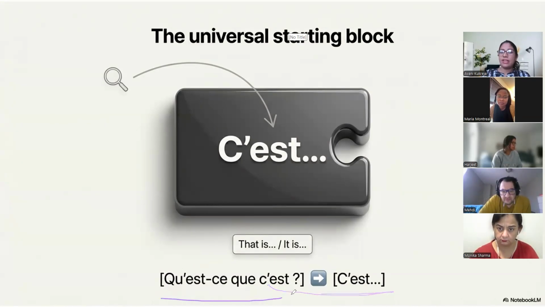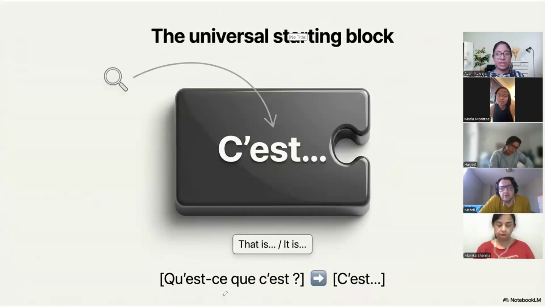There is no way to form the question in plural. Like in English, we have the plural form of what is this as what are these. In French, this form does not exist. So qu'est-ce que c'est can translate as what is this? Qu'est-ce que c'est can also translate as what are these? There is no demarcation as to whether you're asking a singular question or a plural one.